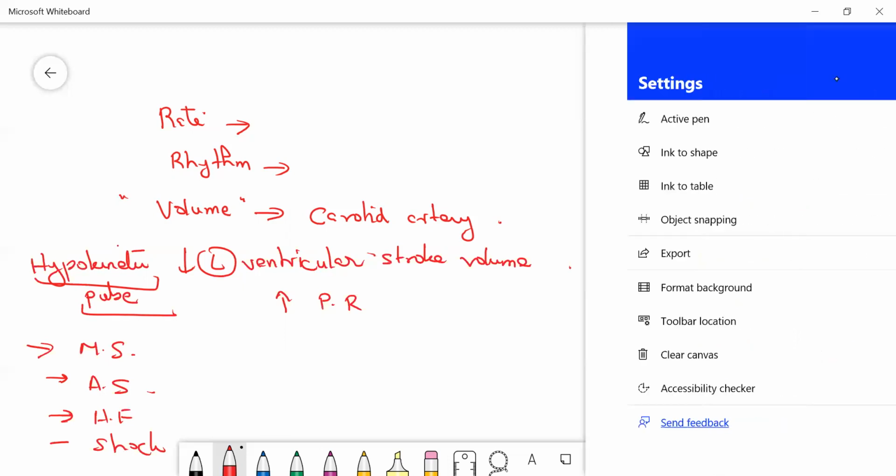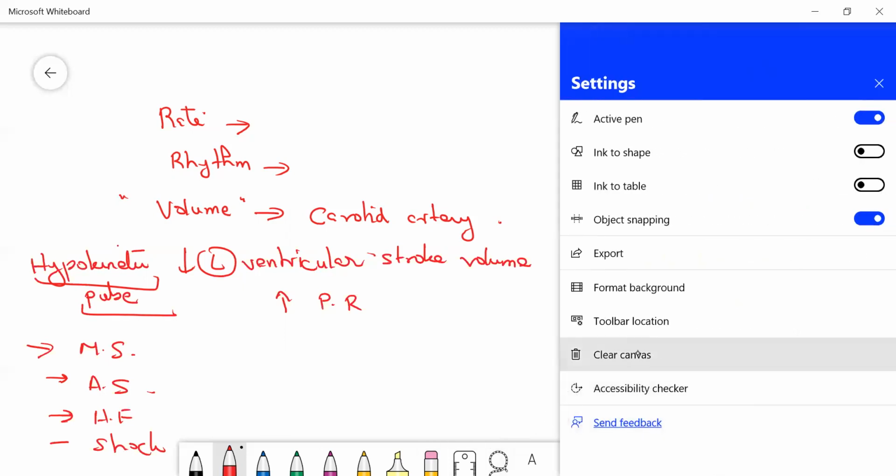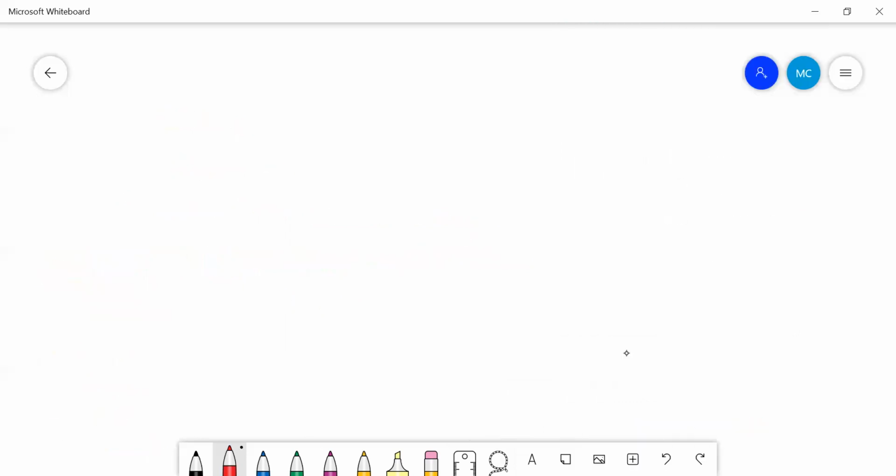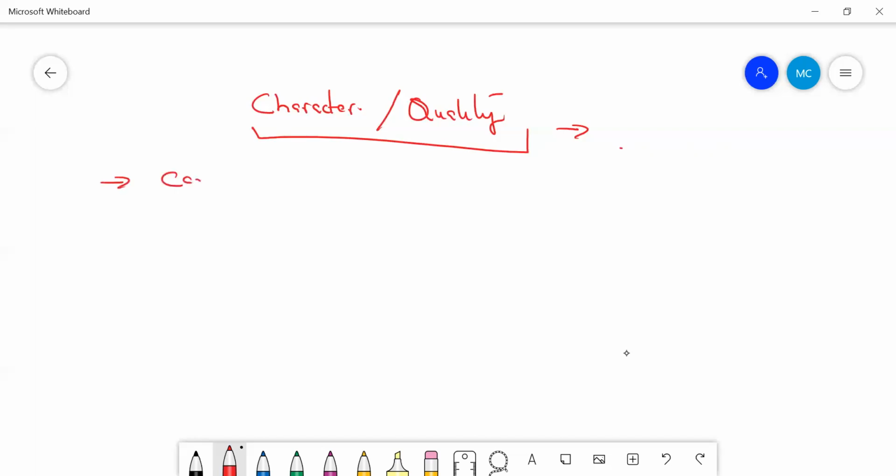Okay, next come to the character or quality. This you need to know. Character, quality, we have got different classifications under this. For the character or quality of the pulse, we are going to examine the carotid artery. So carotid artery is usually used to assess the character of the pulse. Sometimes radial artery can also give you better information. So let us look at the different types of pulse.